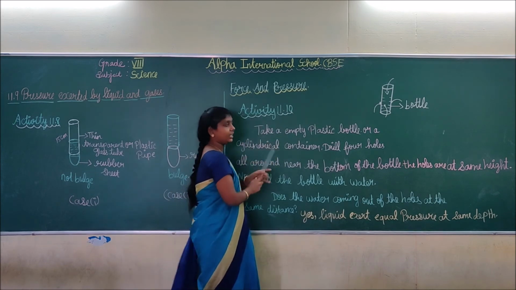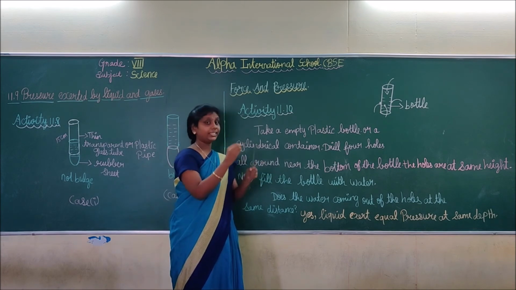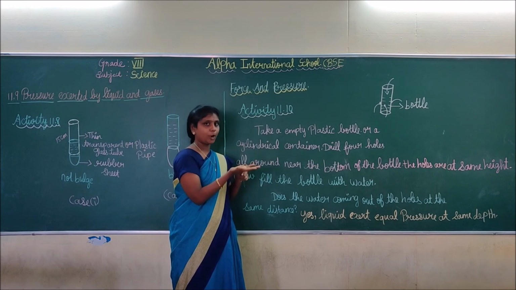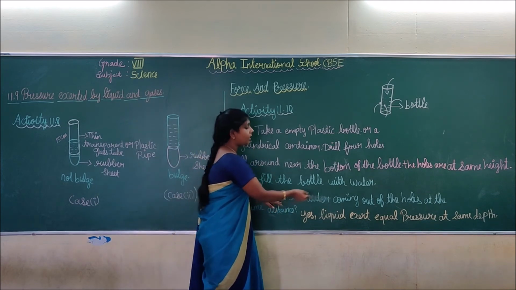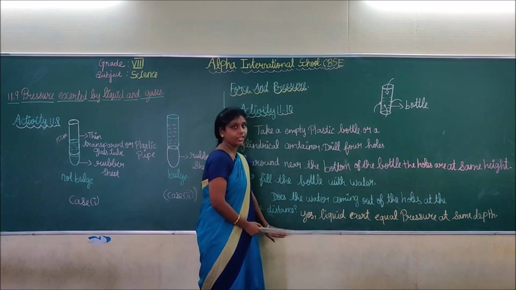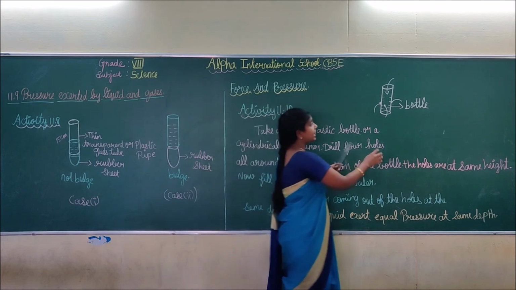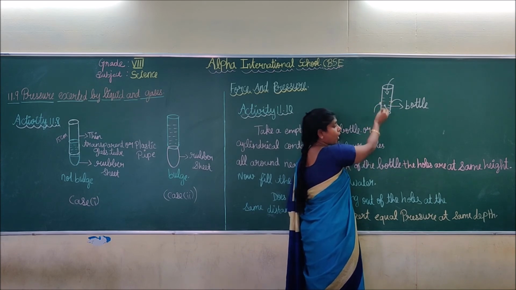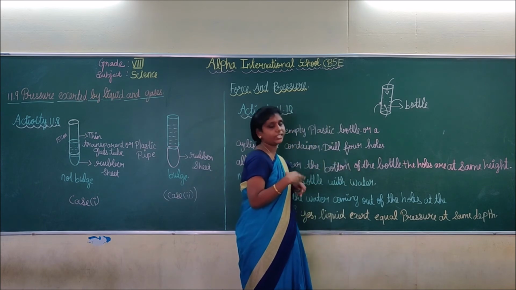See, first they are taking an empty plastic bottle or a cylindrical container and they are drilling 4 holes in the bottom of the bottle. They are asking the question: should the water coming out of these holes be the same? Yes. Why should it be the same? Because we are drilling the holes at the same height. So that only the water comes out of the bottle in the same volume. Do you understand, students?